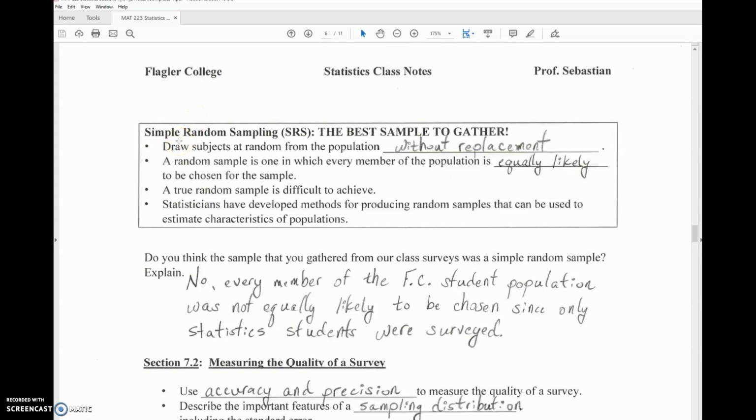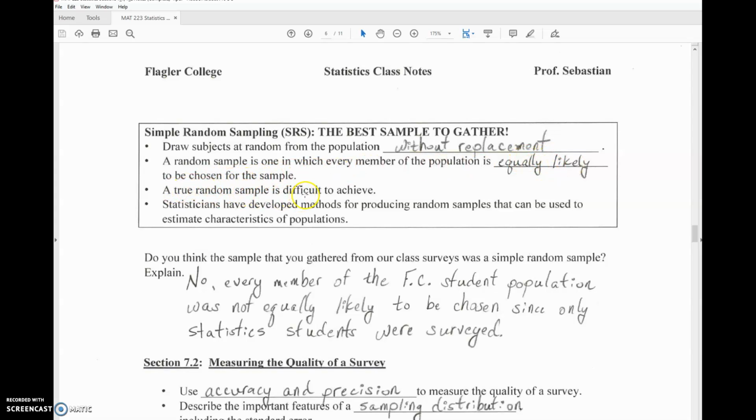And then lastly, I want you to understand a little bit about simple random sampling. This is the best sample to gather. So we want to draw subjects at random from the population without replacement. That means that we're not going to interview the same person twice for a survey or send the same person a second survey, etc. A random sample is one in which every member of the population is equally likely to be chosen for the sample.